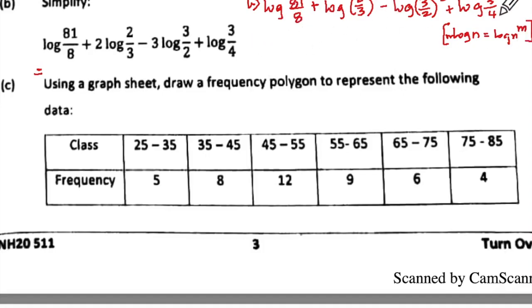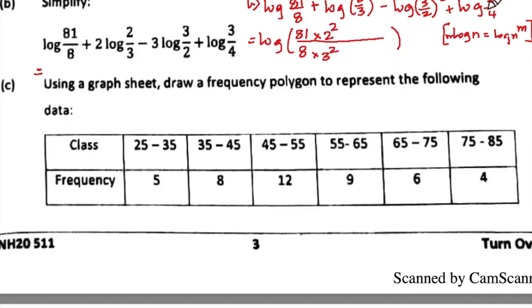Now once you get all these logs, we will write it as log of a big fat number, because when the logs are added, the numbers are multiplied. So 81 upon 8 plus log means this will get multiplied. So 2 square here and 3 square here.